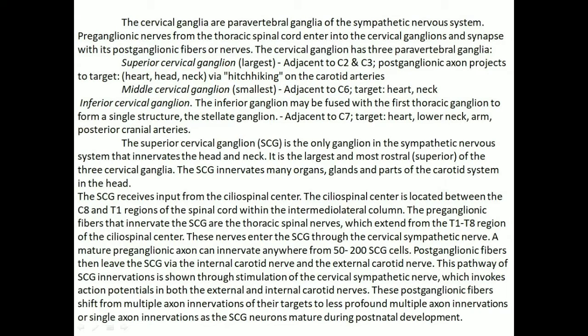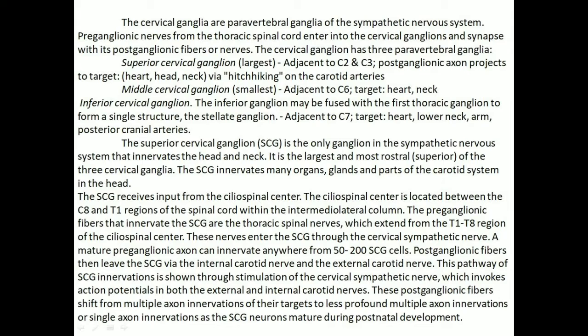The preganglionic fibers that innervate the superior cervical ganglion are the thoracic spinal nerves, which extend from T1 to T8 regions of the ciliospinal center. These nerves enter the superior cervical ganglion through the cervical sympathetic nerve. A mature preganglionic axon can innervate anywhere from 50 to 200 superior ganglion cells. Postganglionic fibers then leave the SCG via the internal carotid nerve and the external carotid nerve.